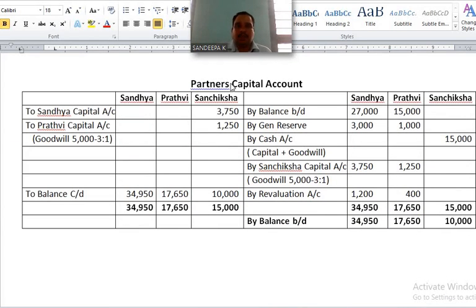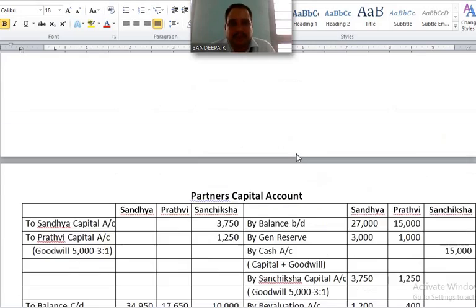Next, in the middle of the page, write down partner capital account. Draw necessary columns on debit side. Draw one particular 3 amounts column. On credit side, also draw one particular 3 amounts column. First column write down Sandhya, second column Prithvi, and third column Sanchiksha. Same also in credit side. Next, write one by one.